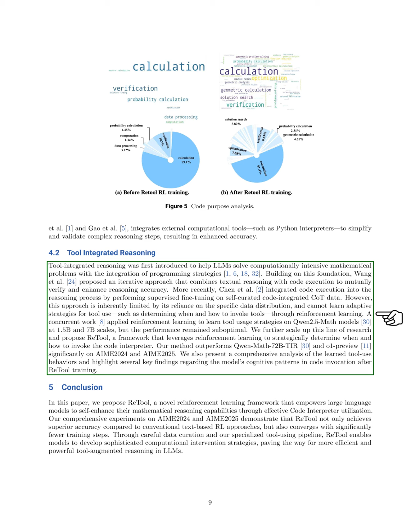More recently, we integrated code execution into the reasoning process by fine-tuning on self-curated CoT data. However, this method is limited by its dependence on specific data distributions and lacks the ability to learn adaptive strategies for tool usage through reinforcement learning. Concurrent work applied reinforcement learning to learn tool usage strategies on Qwen 2.5 math models, but the results were not optimal. We expand on this research with ReTool, a framework that uses reinforcement learning to strategically decide when and how to use the code interpreter.